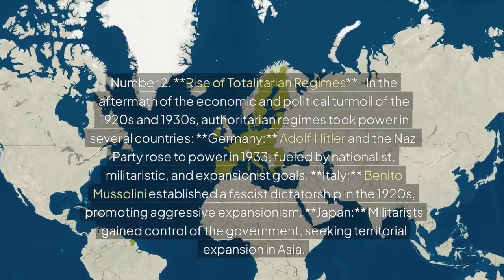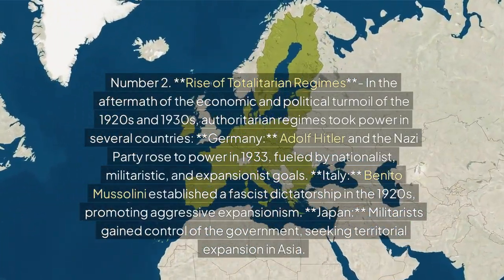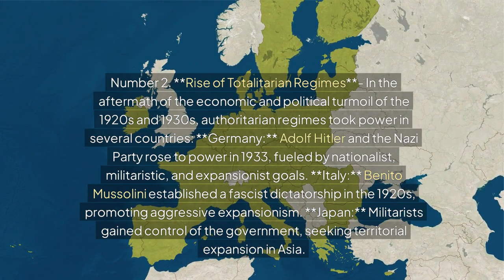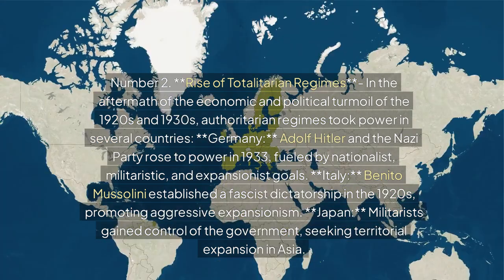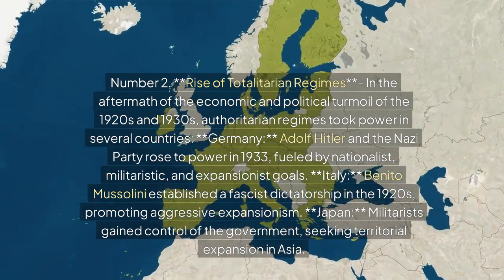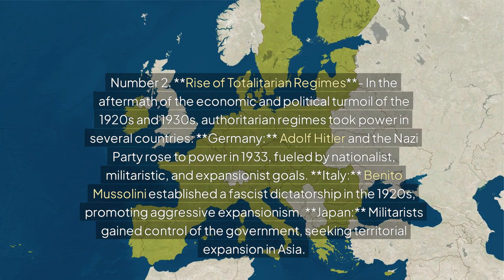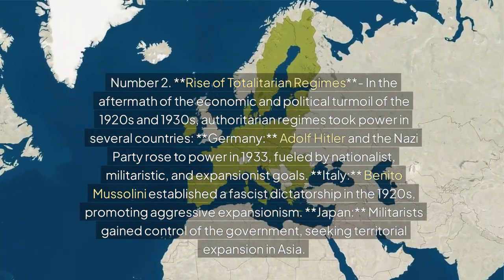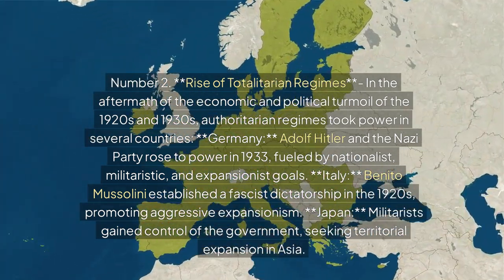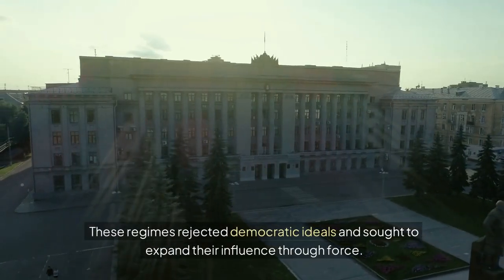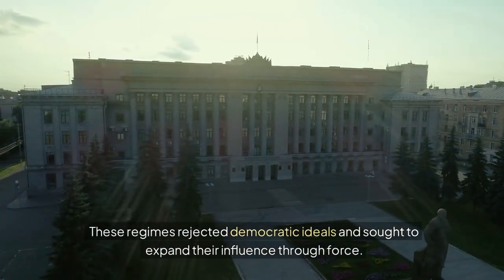Number 2. Rise of totalitarian regimes. In the aftermath of the economic and political turmoil of the 1920s and 1930s, authoritarian regimes took power in several countries. Germany: Adolf Hitler and the Nazi Party rose to power in 1933, fueled by nationalist, militaristic, and expansionist goals. Italy: Benito Mussolini established a fascist dictatorship in the 1920s, promoting aggressive expansionism. Japan: militarists gained control of the government, seeking territorial expansion in Asia. These regimes rejected democratic ideals and sought to expand their influence through force.